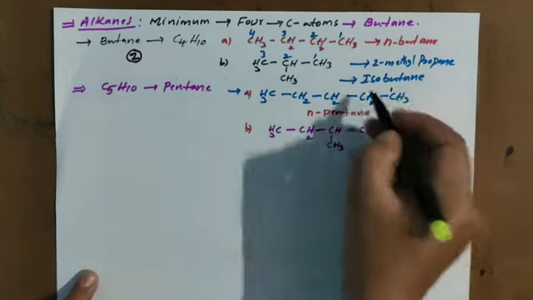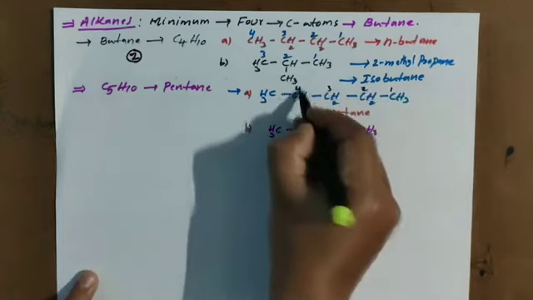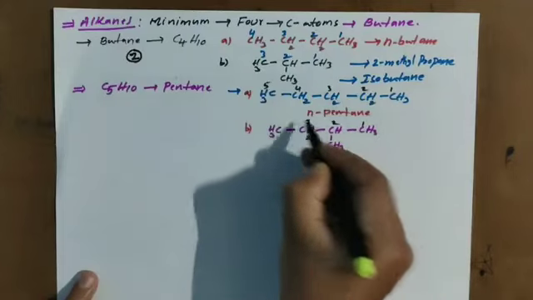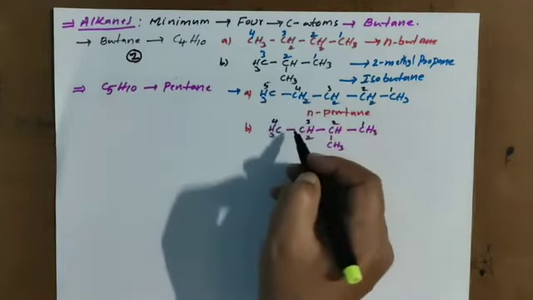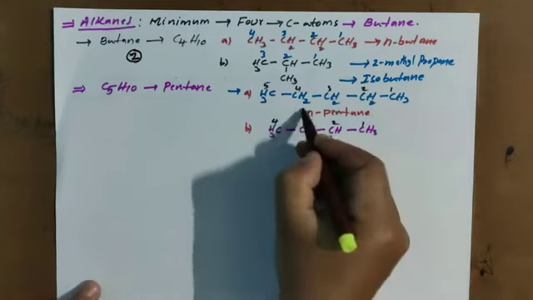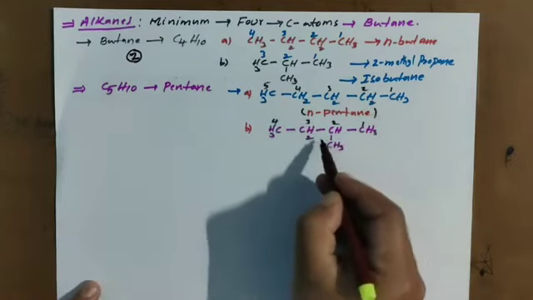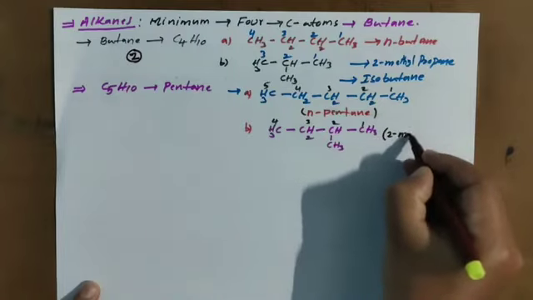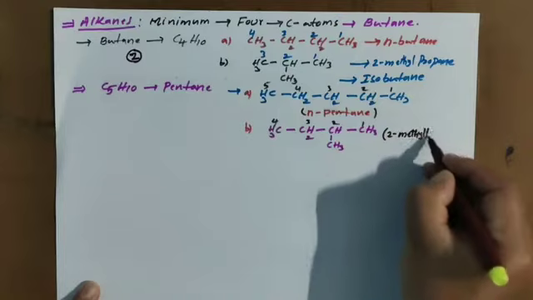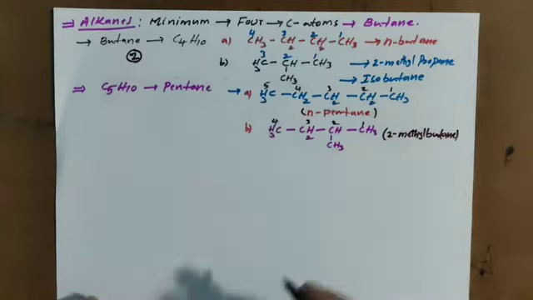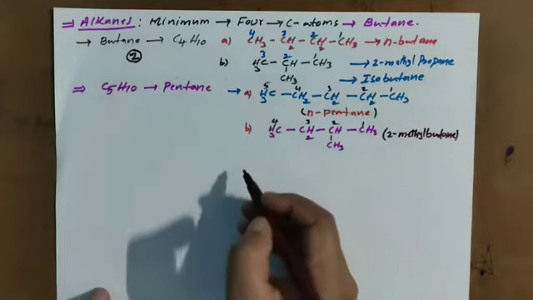Here parental chain is 5 carbon atoms, here parental chain is 4. Now these two we are calling chain isomers. What is the name? This is N-pentane. This is 2-methyl butane. N-pentane and 2-methyl butane are chain isomers.